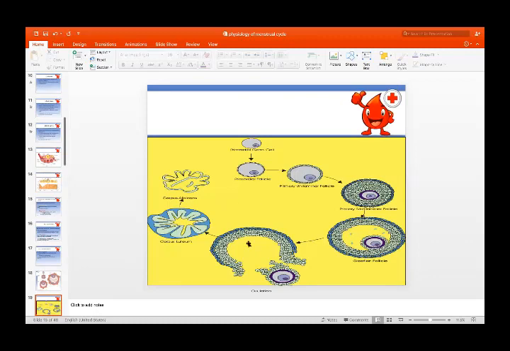So what happens when this mature follicle ruptures? It ruptures and releases the egg, and this egg is taken up by the fimbrial end of the fallopian tubes, and this empty graafian follicle converts into the corpus luteum, and it starts secreting progesterone. If there is no pregnancy, no fertilization, it regresses and becomes corpus albicans.